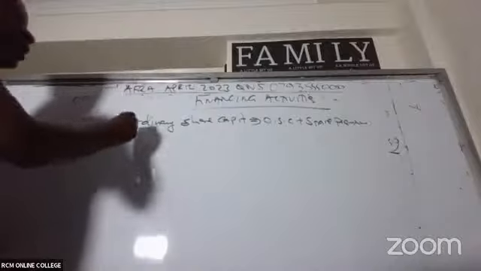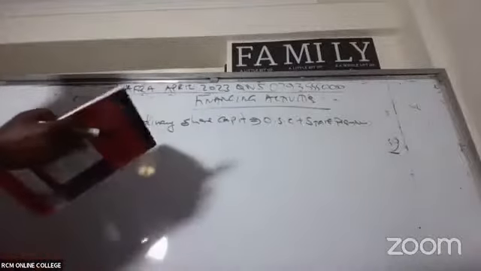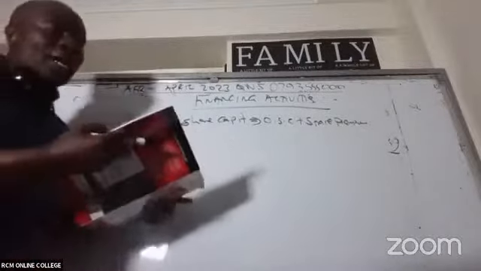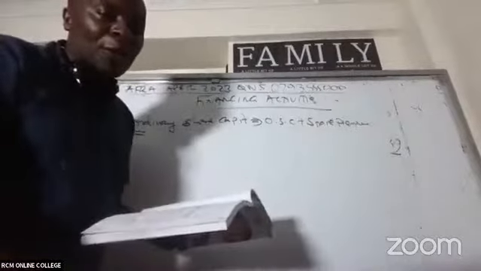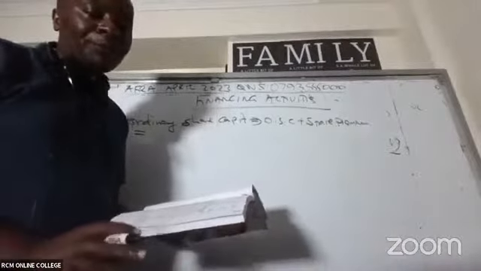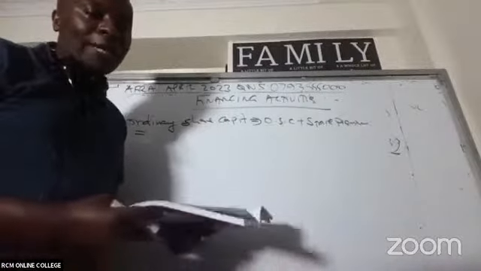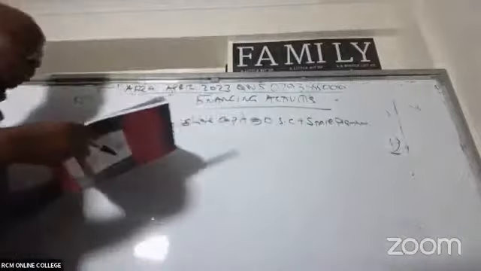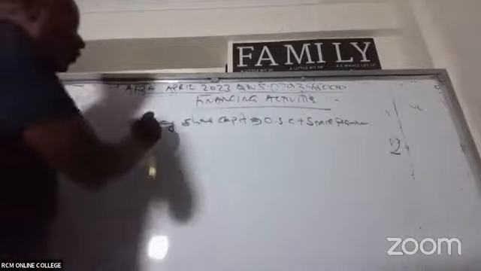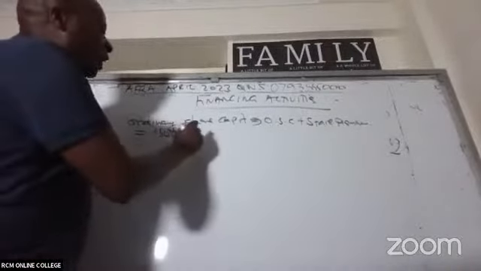So in this case, we start with the opening. Are you able to see the opening, ladies and gentlemen? Look at the balance sheet. Opening share capital, I have 15,000 plus 3,000. That is opening.